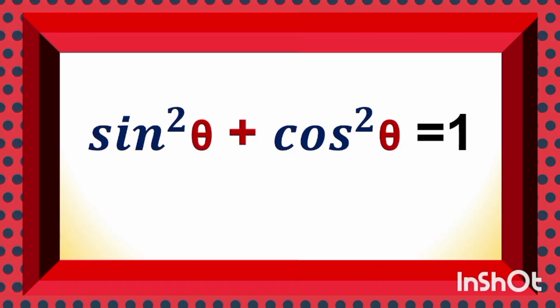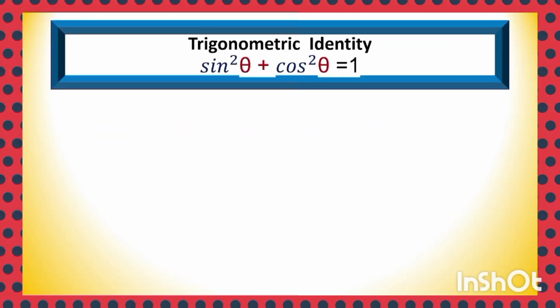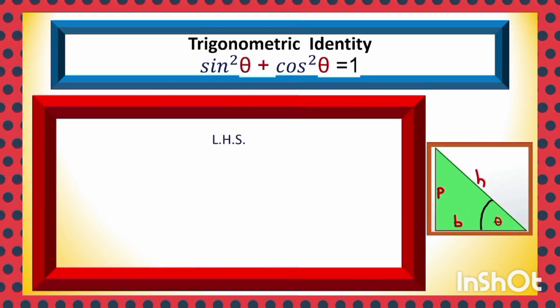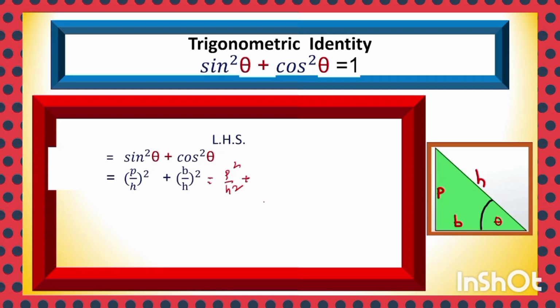An important statement. Trigonometric identity, sin square theta plus cos square theta is equal to 1. We can write sin square theta plus cos square theta, and you know sin theta is p by h, cos theta is b by h. So it will be p by h whole square plus b by h whole square. After removing the bracket, we can write p square by h square plus b square by h square. And after taking the LCM, we shall get p square plus b square by h square.